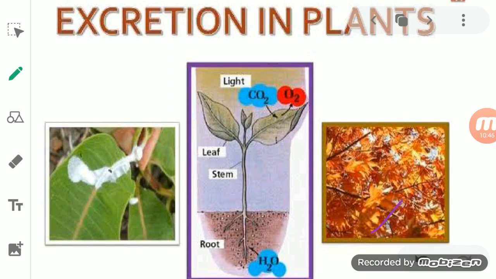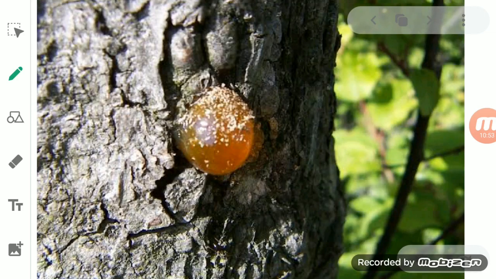You have seen the bark portion. Bark is what, student? The outer surface of the plant. This is the bark. Sometimes you will see it peel off. So the peeling off of the bark, as well as falling of fruit: when the fruit becomes ripened, you see, automatically it will fall off from the plant.